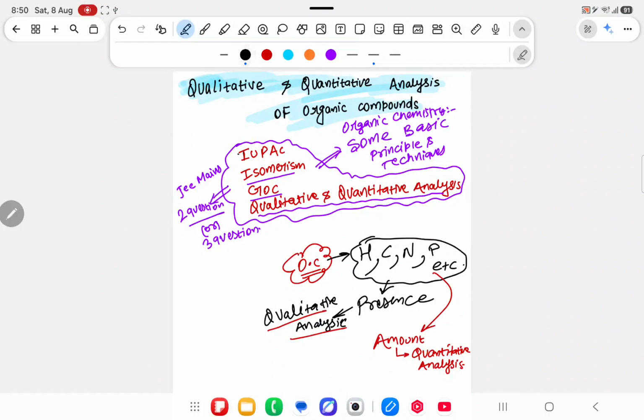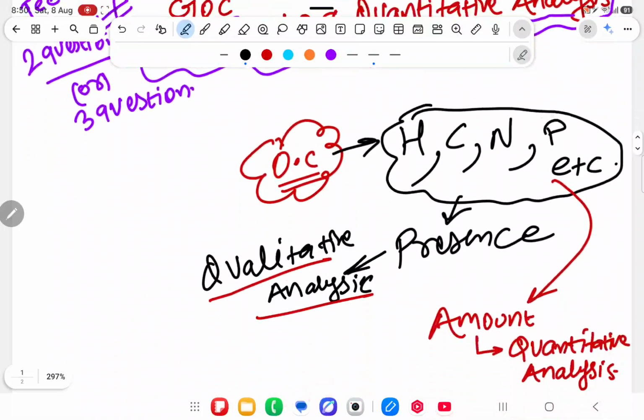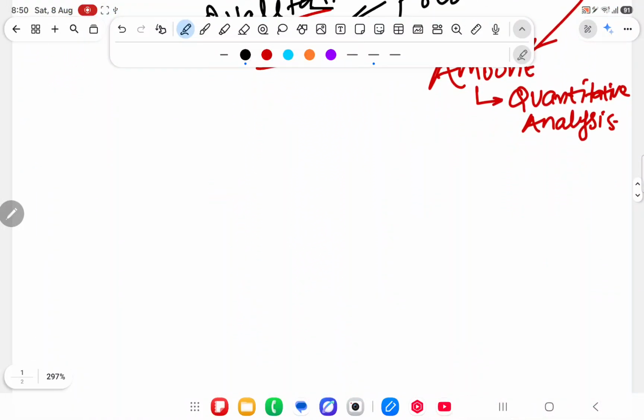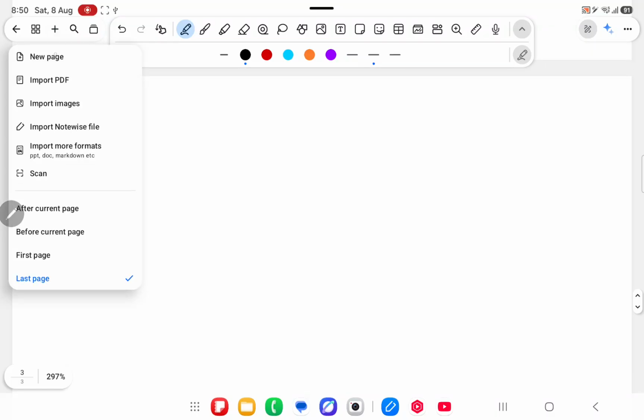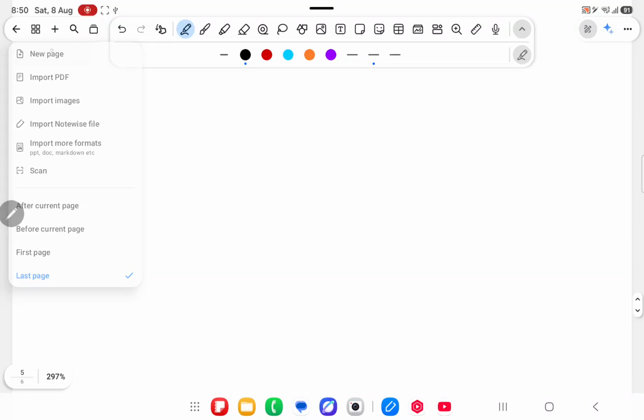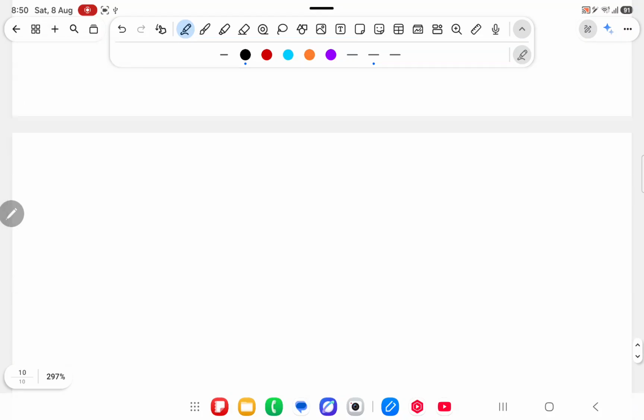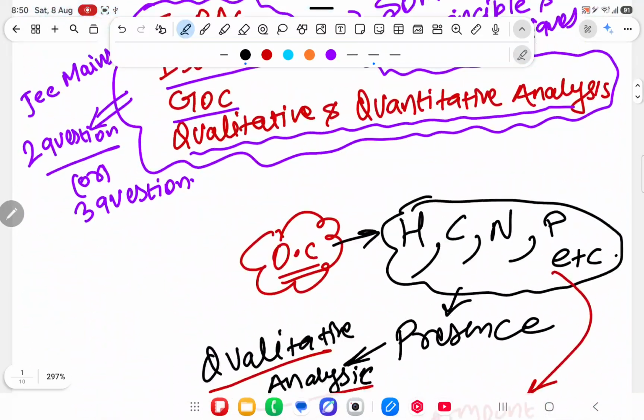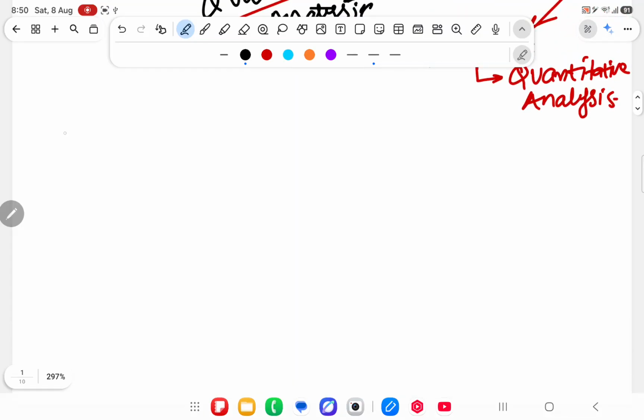I hope you understood the meaning of the topic. The first part I am going to start is called qualitative analysis. It means we are going to judge whether this element is present or not inside the compound. Topic meaning understood? Yes sir, understood.